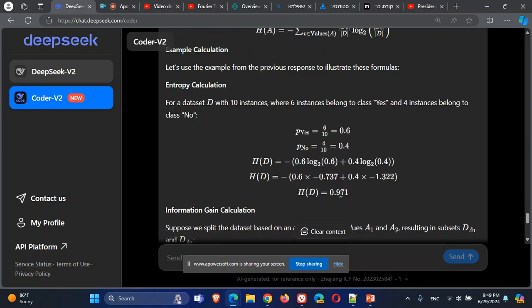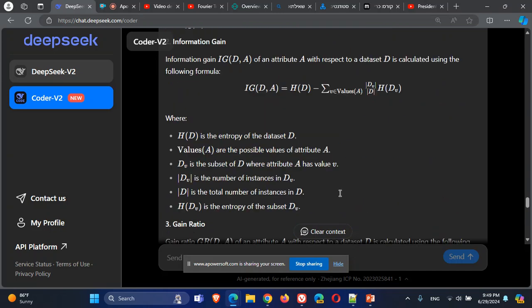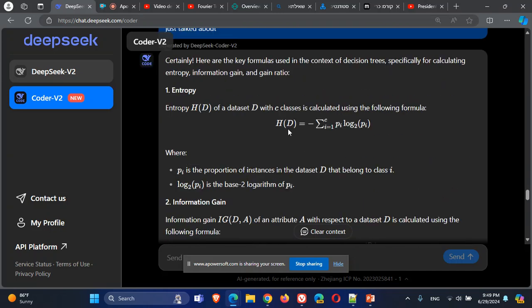So for example, let's do a calculation for entropy. Look at the formula again. The formula for entropy of a data set is minus the sum of the probability for type A in the data times the log on base 2 of this probability for these instances, for this class. Okay, you take this and you sum it up, you will get a negative number.